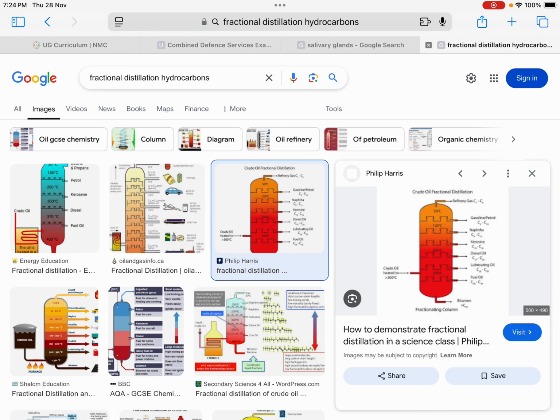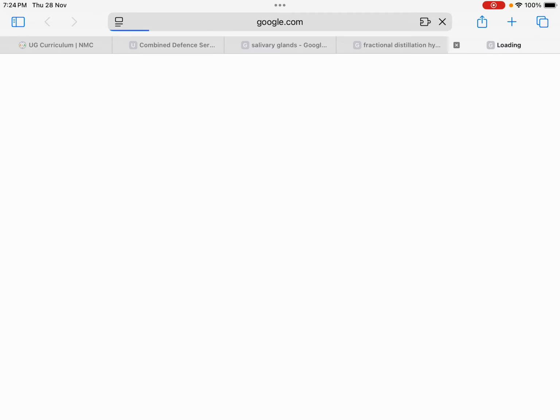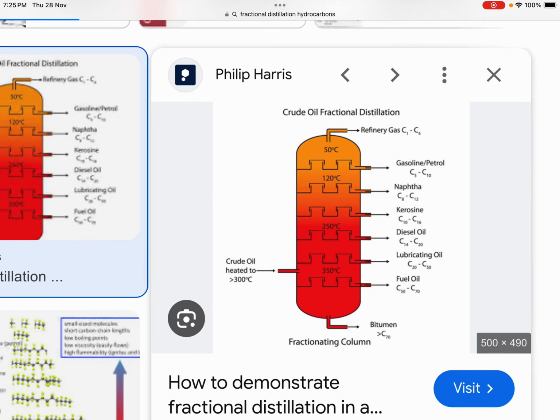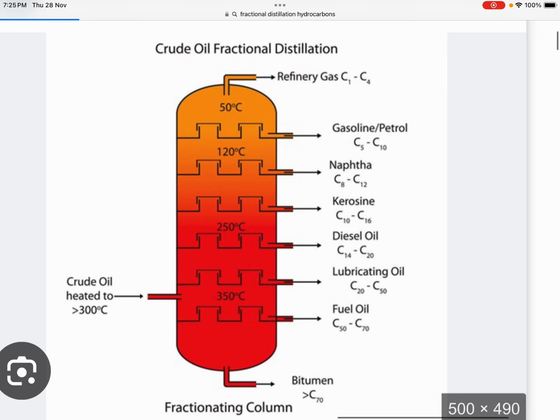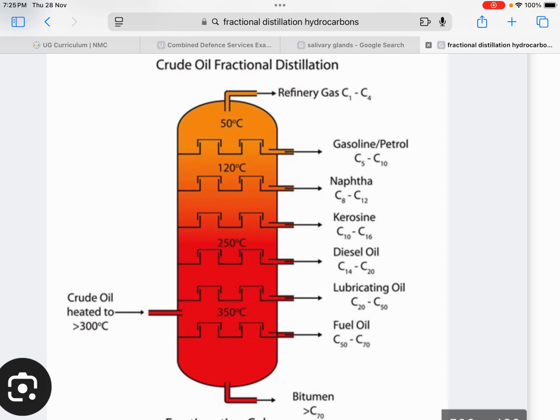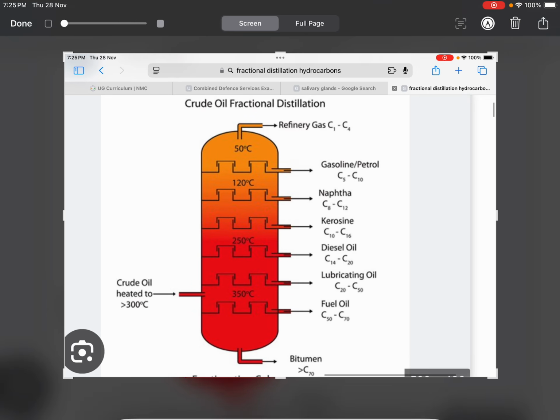Look at this, this is a very good picture. This is the fractional distillation of crude oil, which is already present in nature. Let me go back and screenshot it. Now I'll just edit it from here.